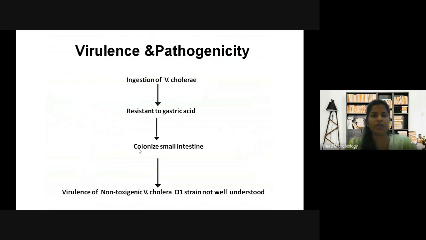Now, how does it infect you? This is about the virulence and pathogenicity. So once there is ingestion of cholera bacteria... ingestion means what? I told you last time. Ingestion means what?